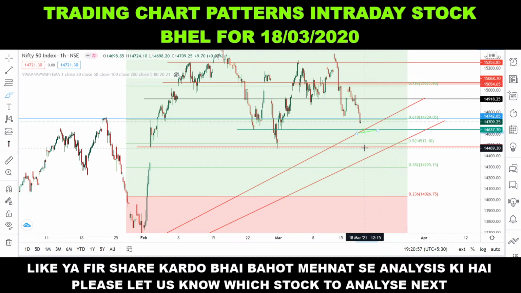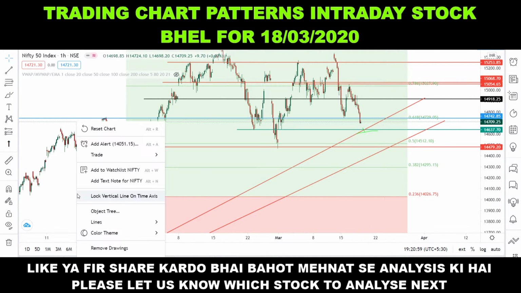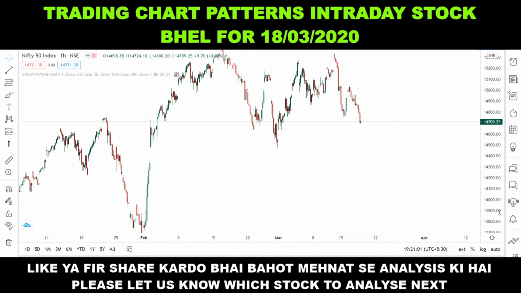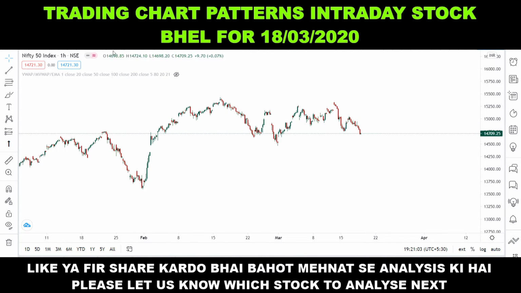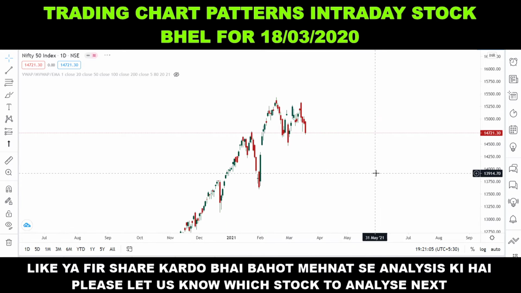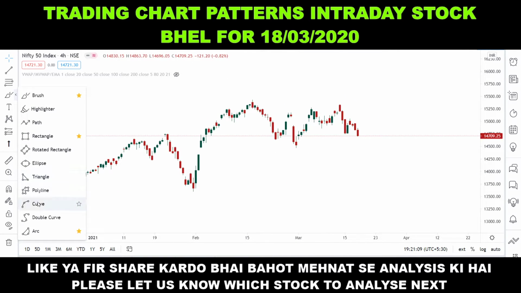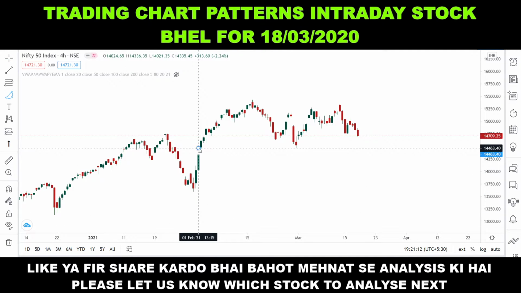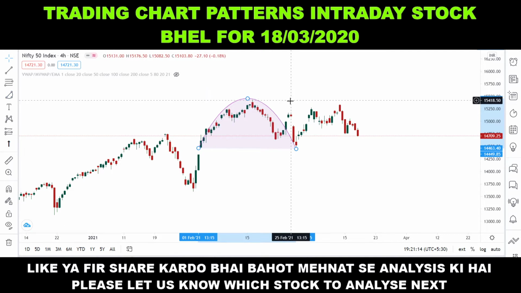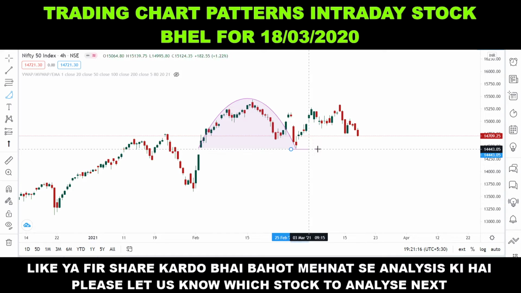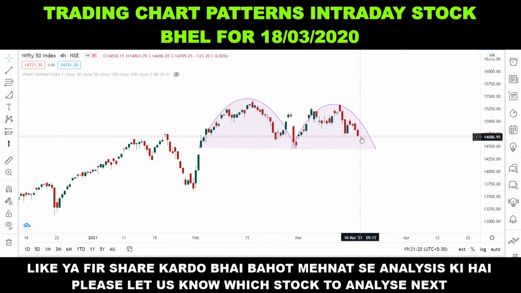But remember one more thing, let's remove all these drawings. If you remove all these drawings and switch to the daily or 4 hour time frame, then you will find that the index is actually making this cup and handle sort of a pattern. If tomorrow Nifty goes below this, then it will be a very bearish day.